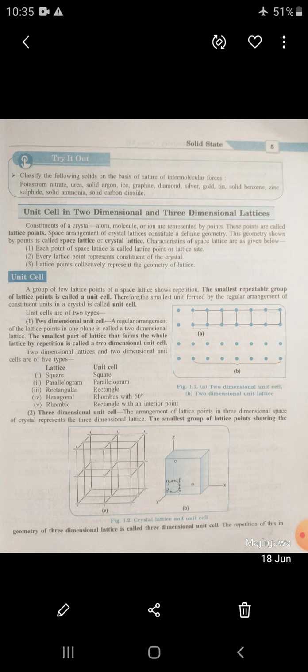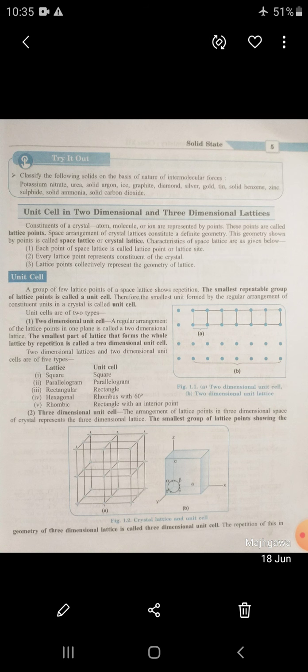If the lattice is square, the unit cell is square. If the lattice is parallelogram, its unit cell is also parallelogram. A rectangular lattice forms a rectangle unit cell. A hexagonal lattice forms a rhombus unit cell with 60 degrees. A rhombic lattice forms a rectangle unit cell with an interior point.